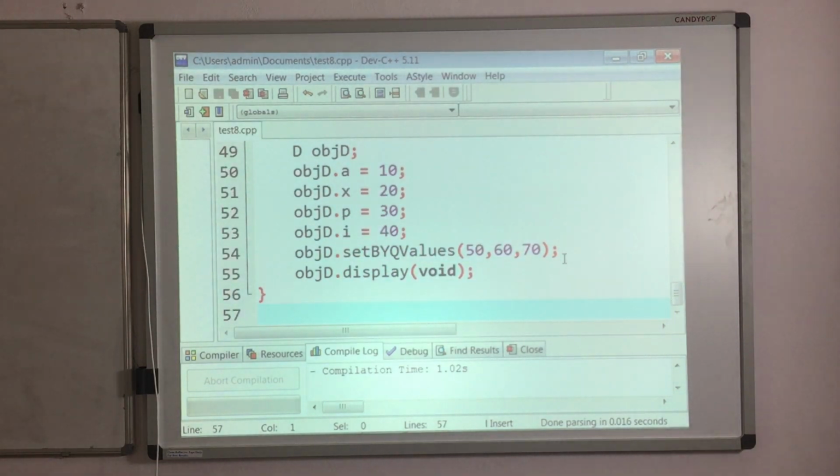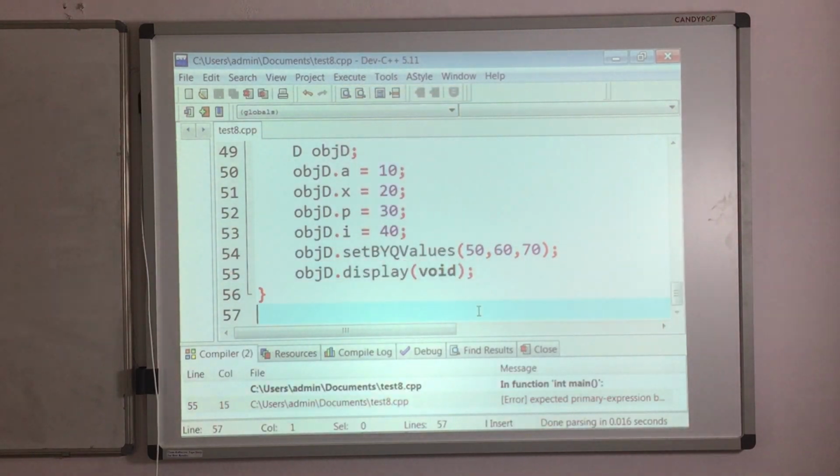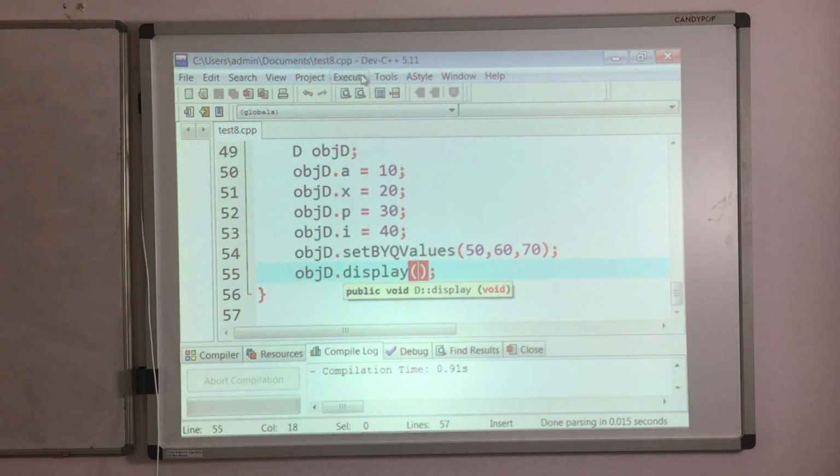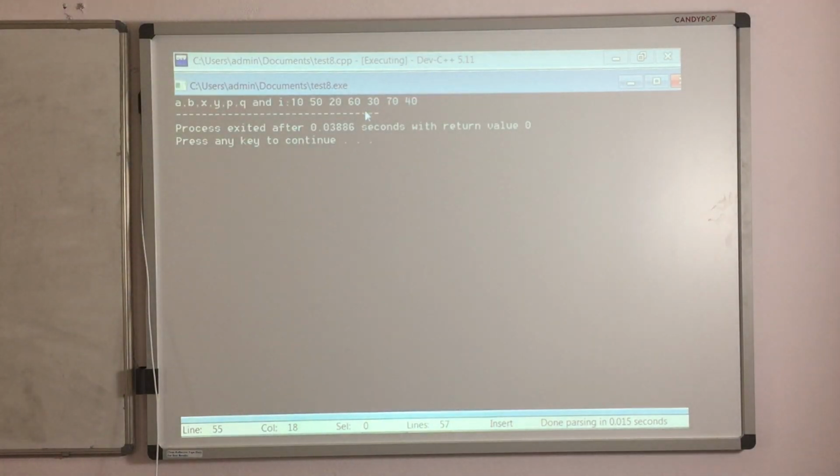So quickly save this program, compile, execute. Expected primary expression. Yeah, here when you call, no need of parameter. When you call, no need of parameter, that's it. Yes, successfully compiled, execute, and you can get 10, 20, 30, 40 are public and 50, 60, 70 are protected. In that way you can implement this one.